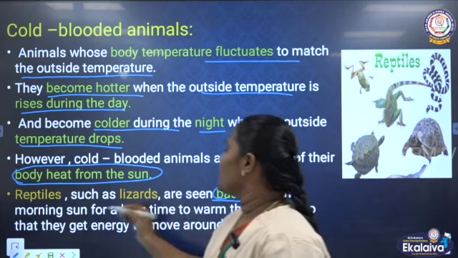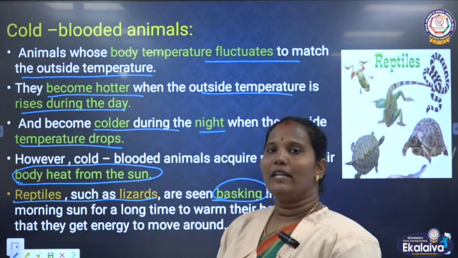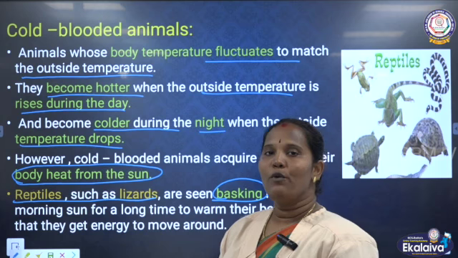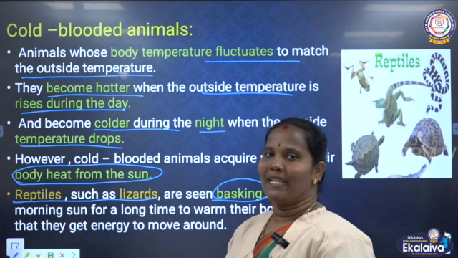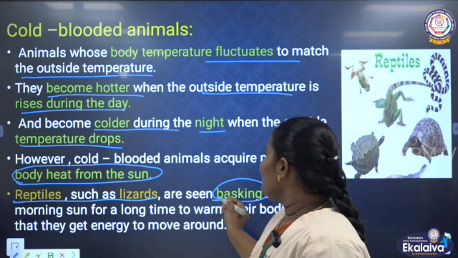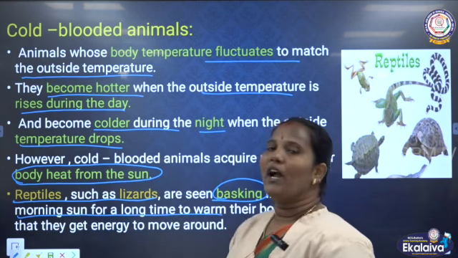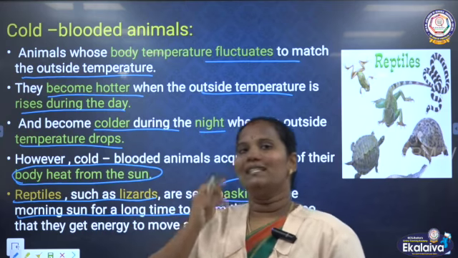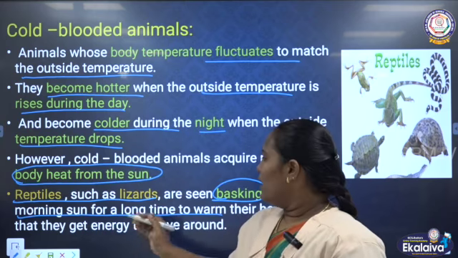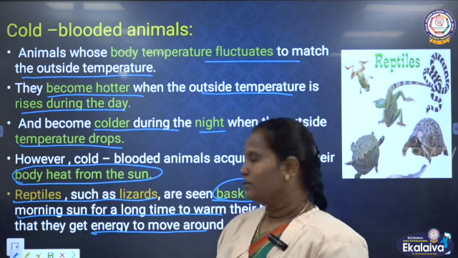Why? For example, we can say reptiles and lizards. Reptiles are animals that move with the help of their bellies. So these animals bask in the morning sun for a long time because they get their temperature from the sunlight. This is the reason they then move around with energy, isn't it?